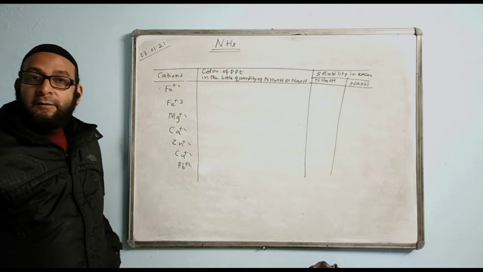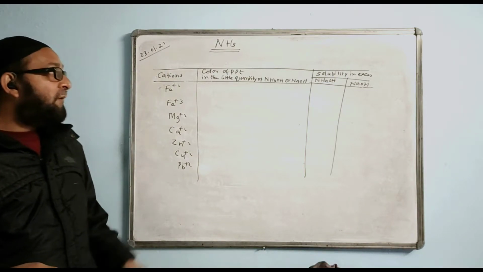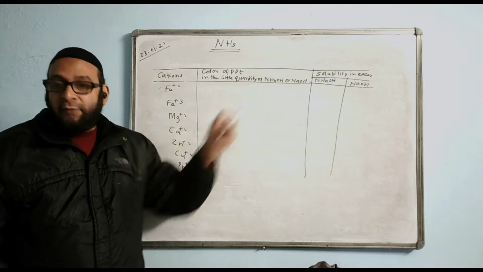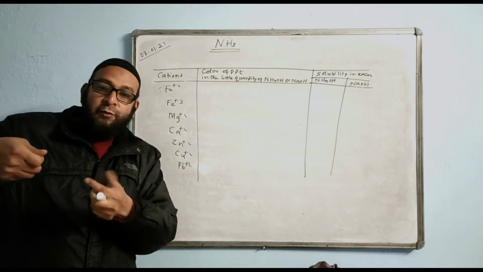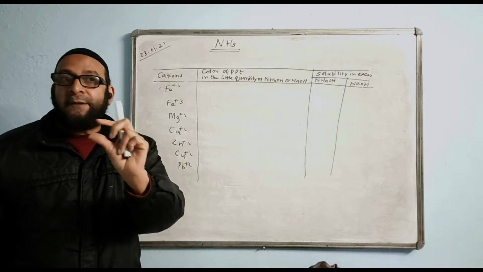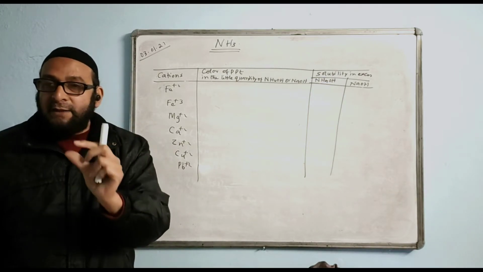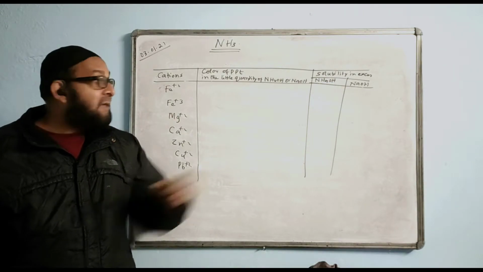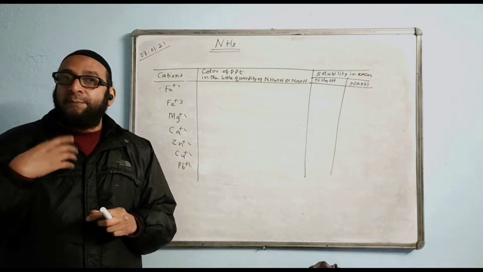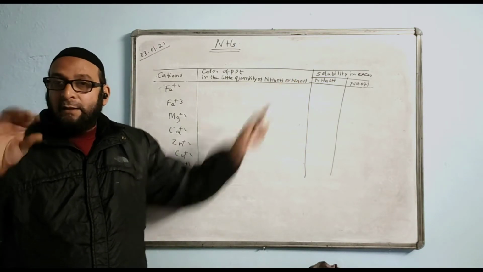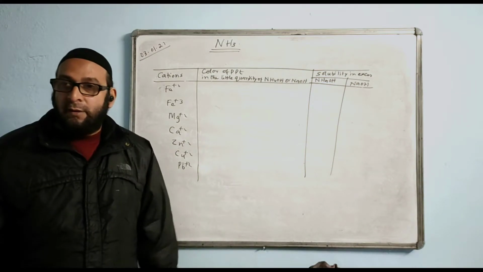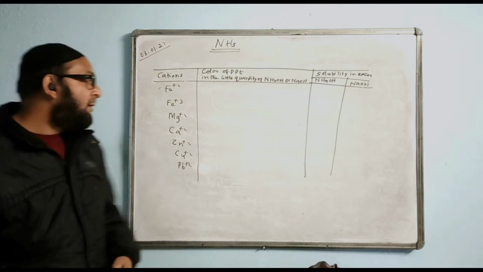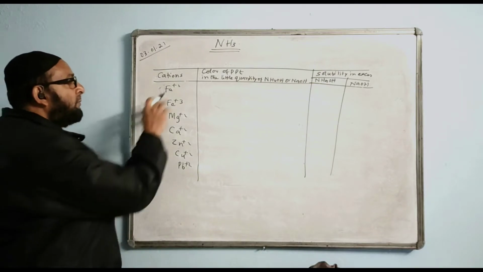After the precipitate is formed, we add excess of the solution. If we are using NH4OH, first we use a little bit and then add excess NH4OH. We see what happens to the precipitate, whether it remains as it is or becomes soluble, changing into a solution. If we are doing the experiment with NaOH, first we add a little and a precipitate forms, and then we add excess and see whether the precipitate becomes soluble or remains insoluble. That is how we perform it.